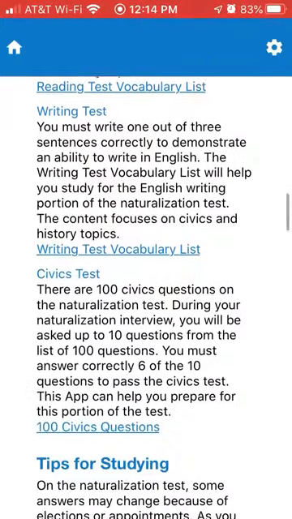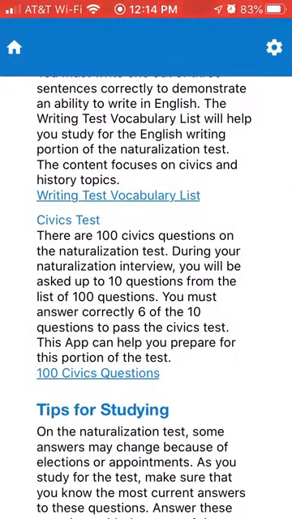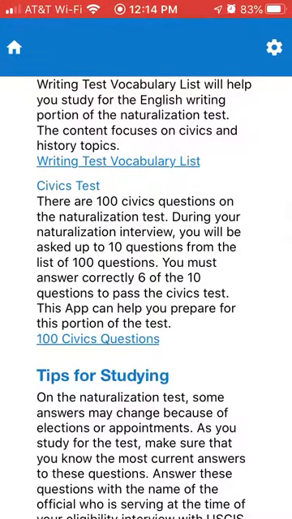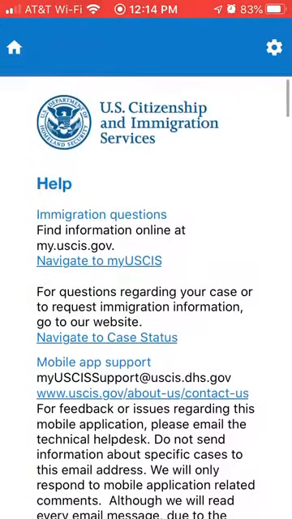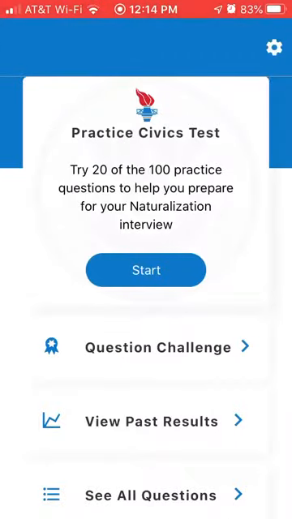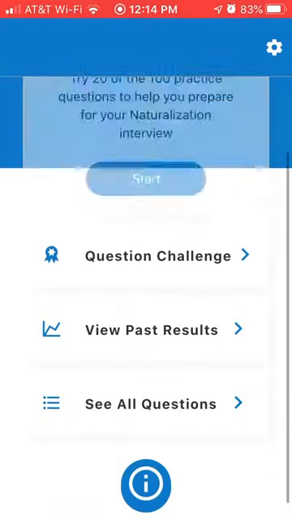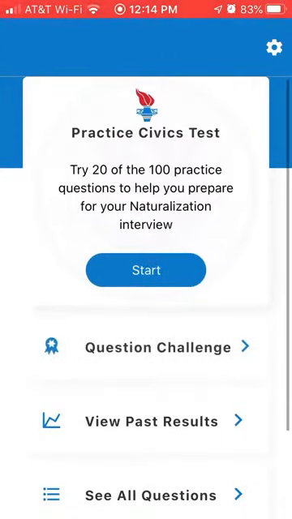And then there is, of course, the civics test, and there are 100 civics questions on the test. But basically, you have an option of 100 possible questions. You could ask 10 vocally, and then you have to get at least 6 out of the 10 correct. But I thought it would be interesting way for students to kind of see what that process looks like.